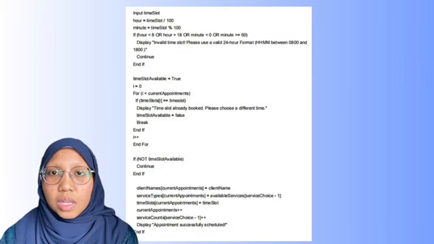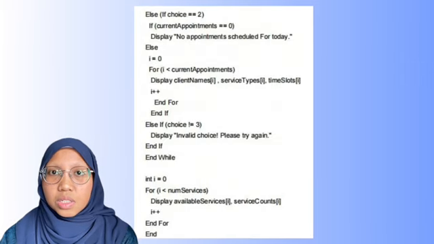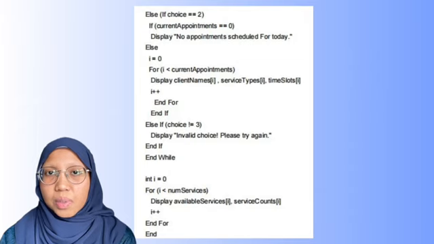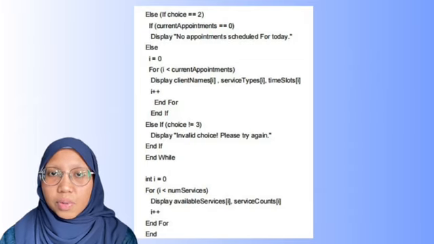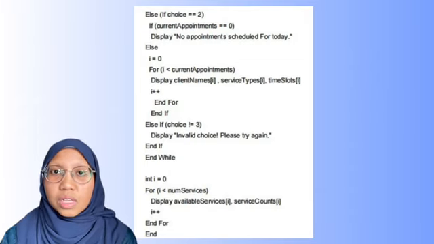Step 2, viewing appointments. If appointments exist, the system displays each client's name, selected service, and time slot. Otherwise, it informs the user that no appointments are scheduled. Step 3, exiting and summary. Upon exiting, the system provides a summary of all services and their respective counts for the day. This system ensures efficient appointment scheduling, avoids double booking, and provides a clear overview of daily operations.